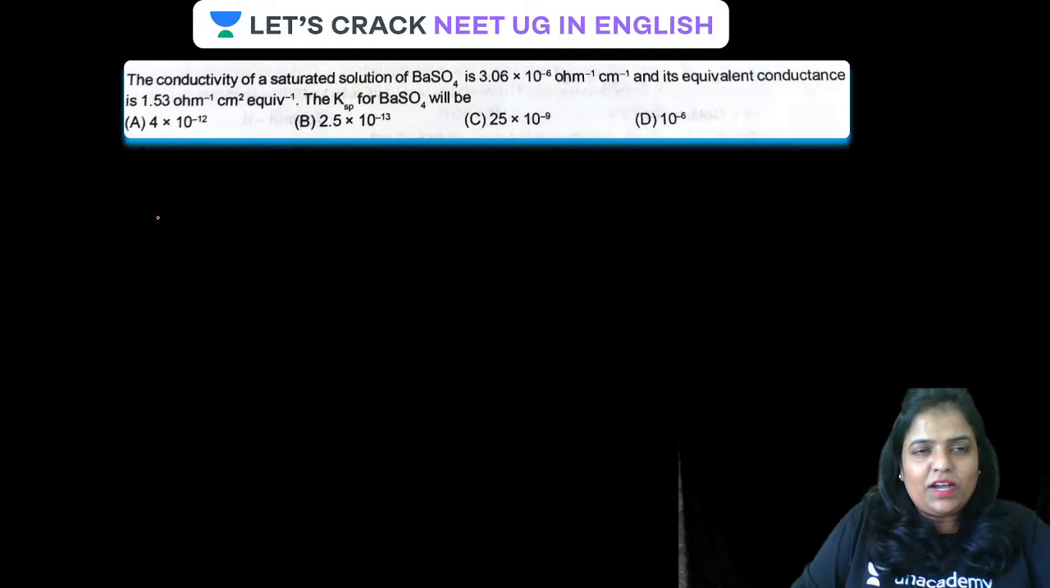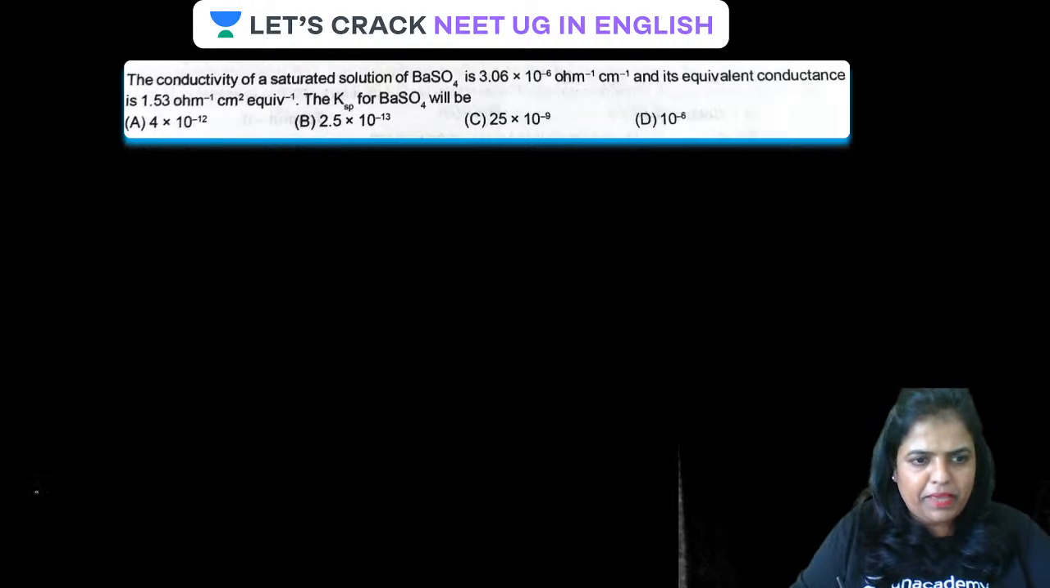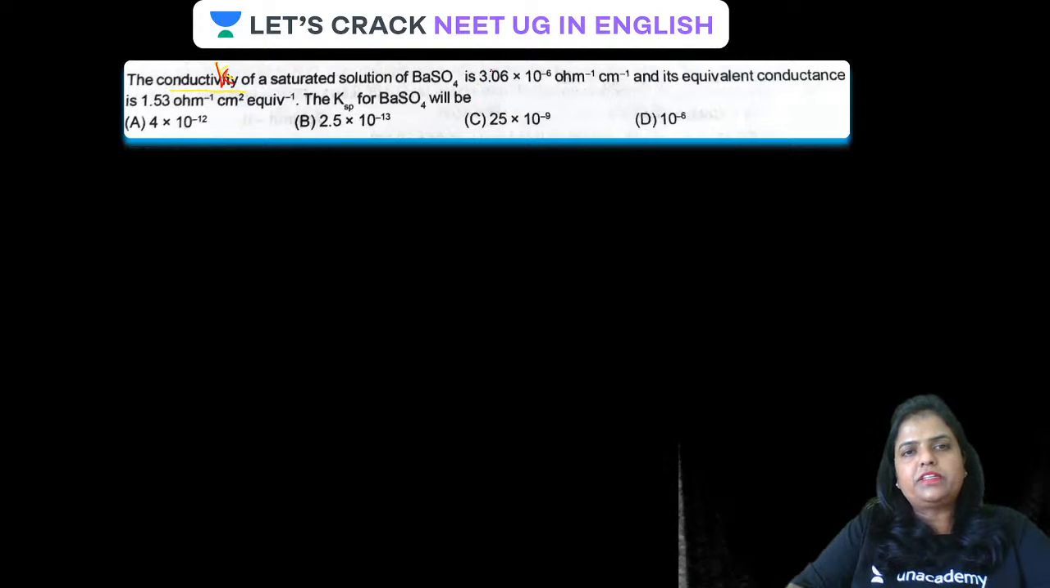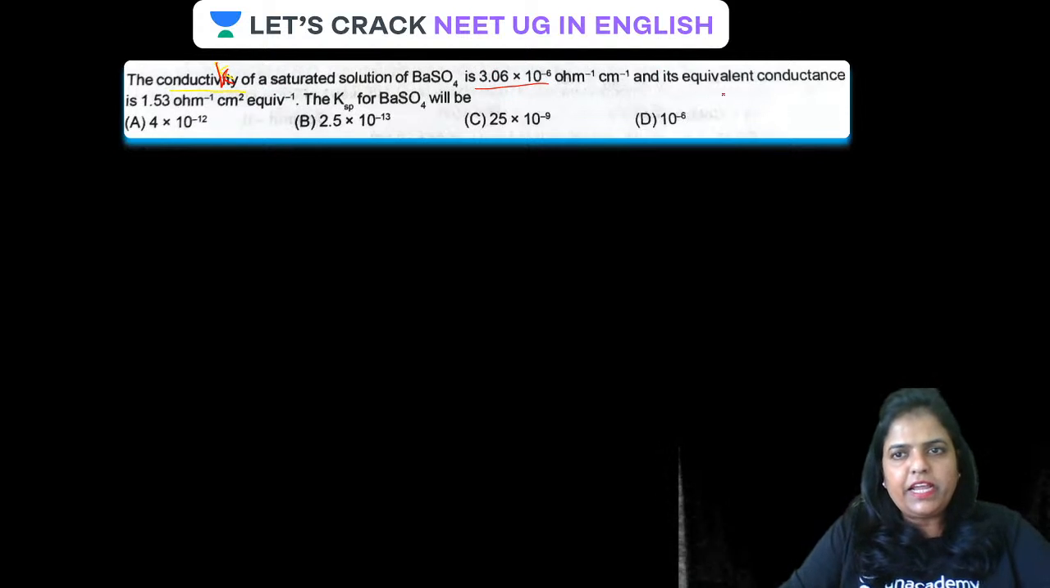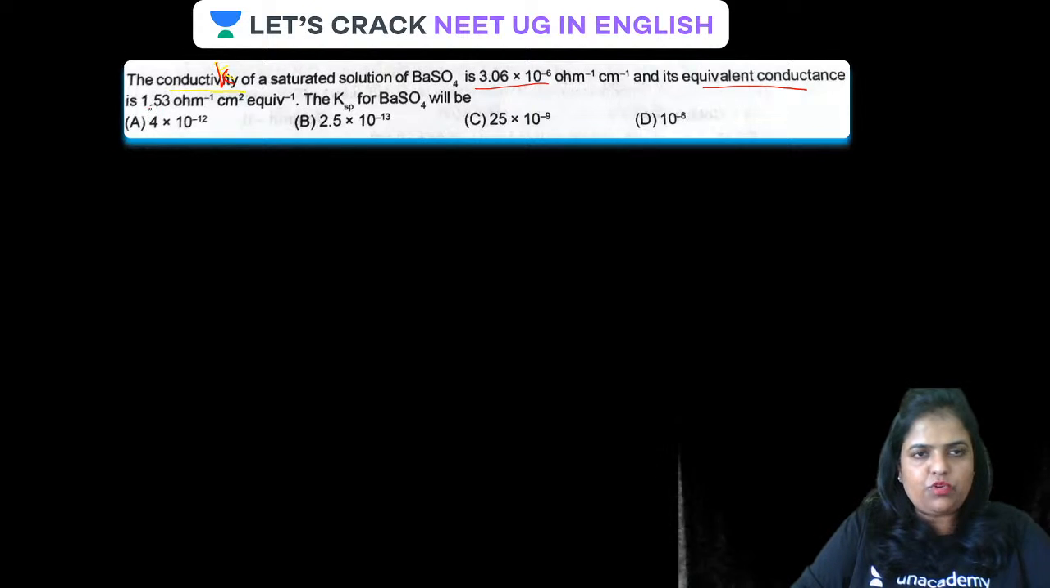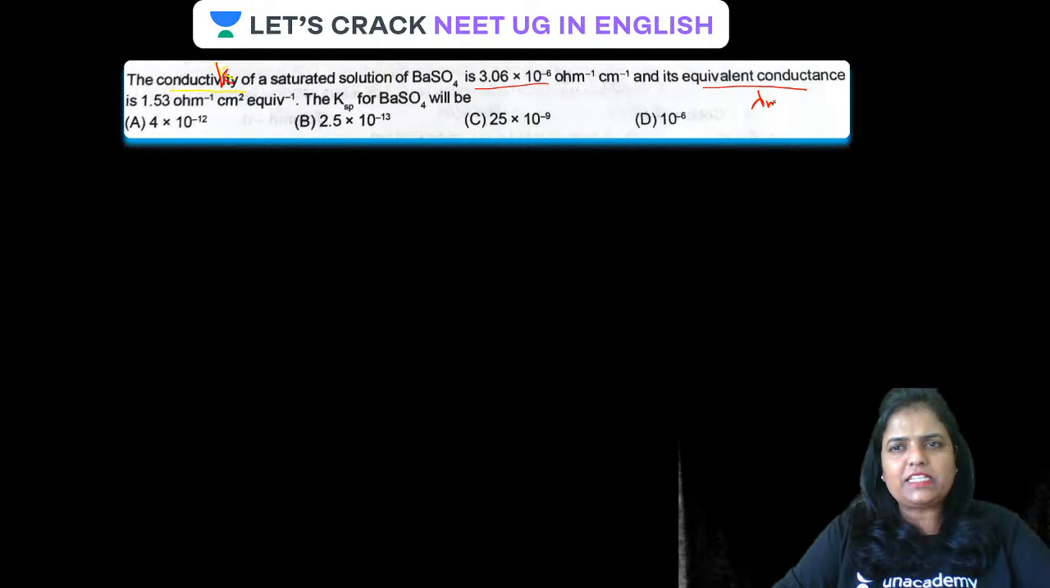Guys, what is there? Conductivity of a saturated solution of barium sulfate is given. Guys, this is conductivity K. Conductivity is given. Its equivalent conductance, guys, is this much. Equivalent conductance is also given. And conductivity of a saturated solution means Ksp, that means this value is given at infinite dilution, guys. Is that clear? Clear, guys?